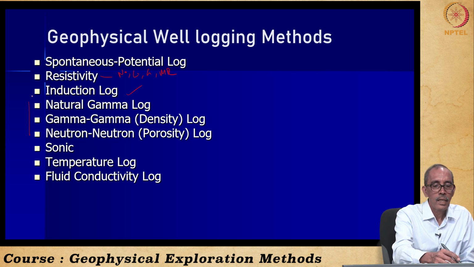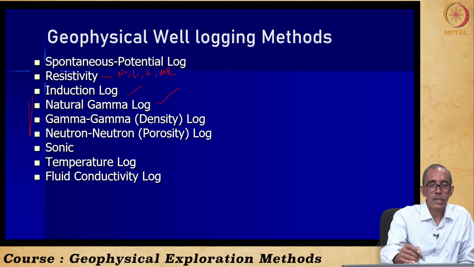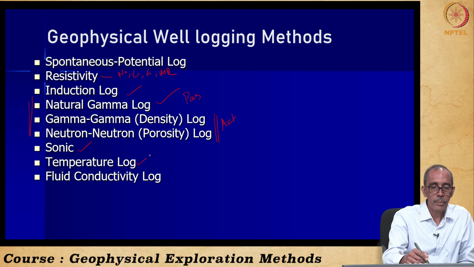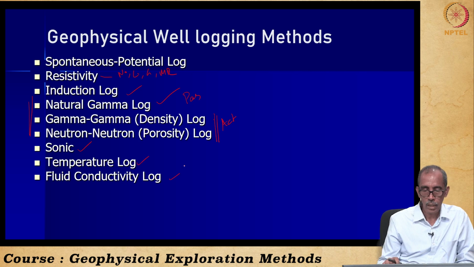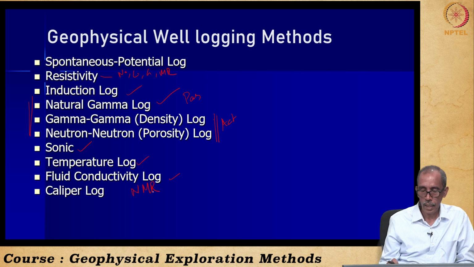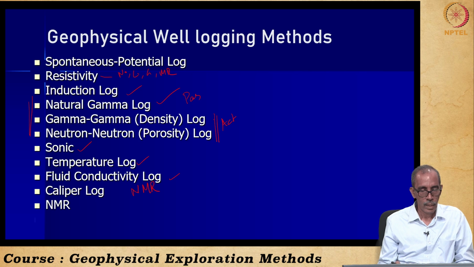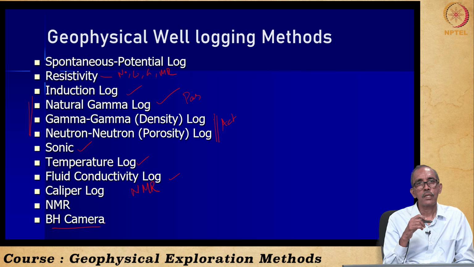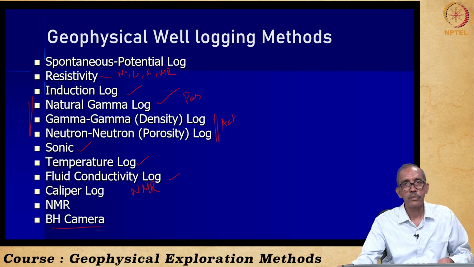These 3 are radioactive logging methods: natural gamma, which is a passive method; gamma gamma and neutron neutron are active methods. Right? Then we had seen sonic log, temperature log, fluid conductivity log. Then we had also seen nuclear magnetic resonance logging, caliper log, and lastly we had seen the borehole camera. So these are all the different logging tools which we have seen.